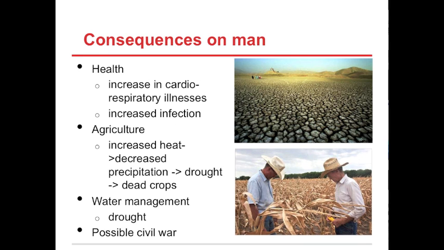The changes in temperature can also have consequences on man as it can increase the number of cardiorespiratory illnesses and the spread of infections. Moreover, it could affect agriculture as heat waves can result in severe droughts, leading to dead or damaged crops. Droughts will also lead to water shortage as man distributes and manages water resources poorly. The shortage of water could possibly lead to civil wars.